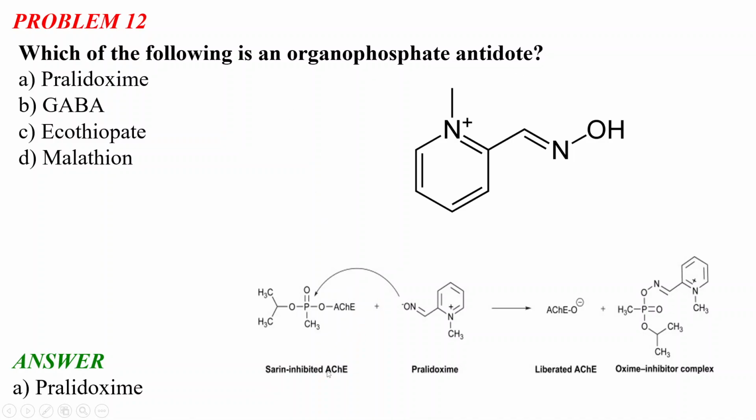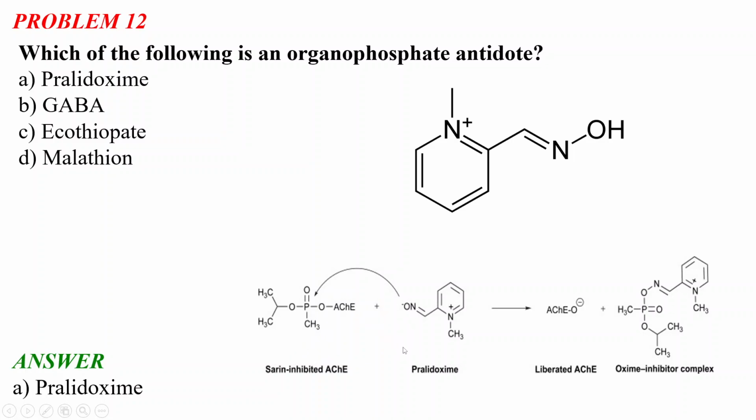Actually, what happens is that there is acetylcholine esterase. As in the previous slide I discussed the acetylcholine esterase, and it is actually inhibited by sarin gas. Okay, and it is a toxic gas, and it inhibits this acetylcholine esterase. And basically after inhibition, this acetylcholine esterase is getting deactivated.